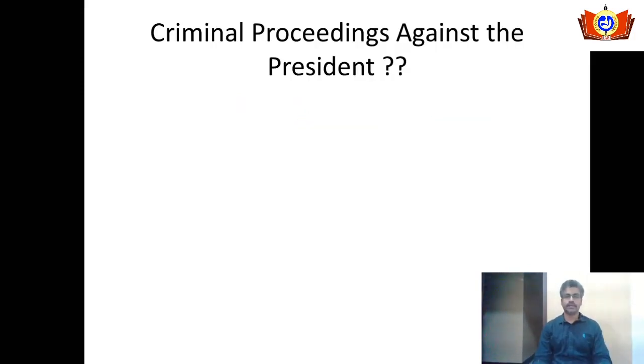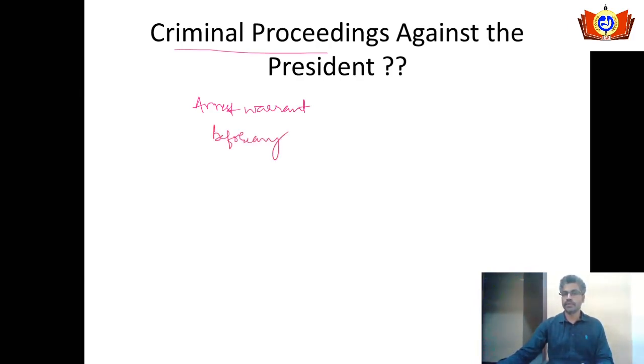Let's look into the special immunity power given to the president under Constitution of India. There will be no criminal proceedings against the president. There will be no arrest warrant issued against the president. He will not be compelled to appear before any of the court during the term of office, that is for 5 years.